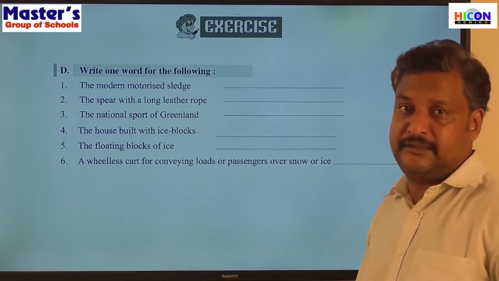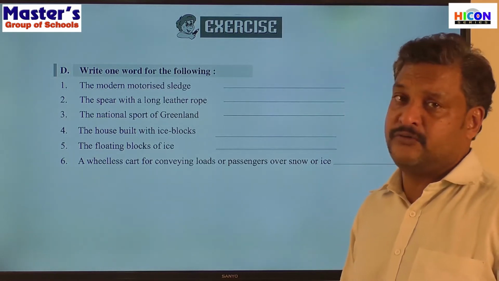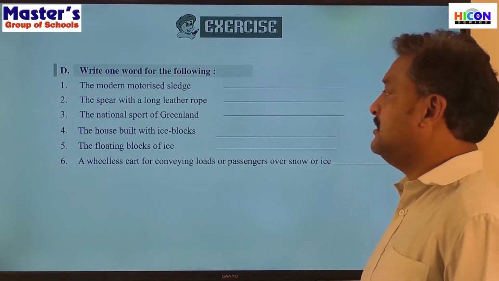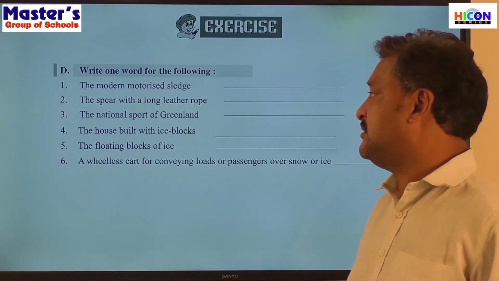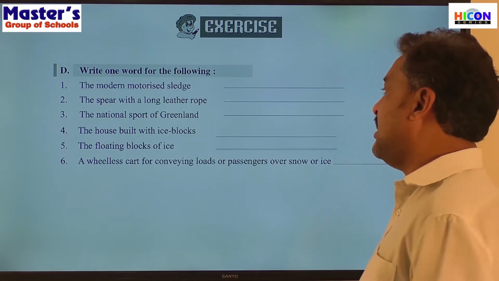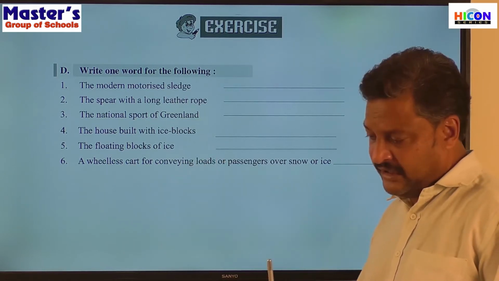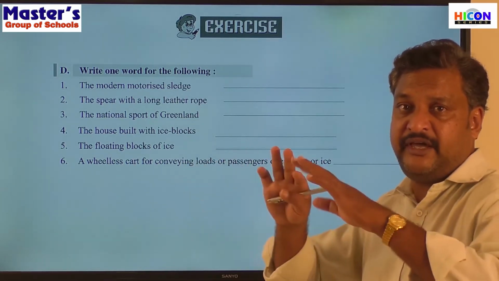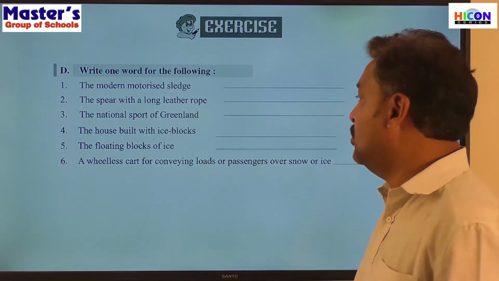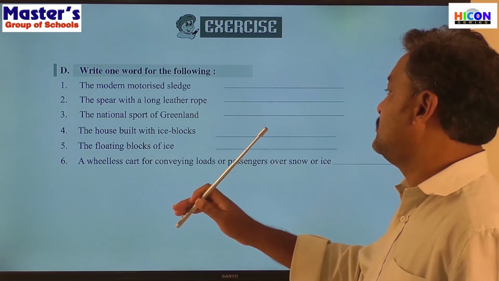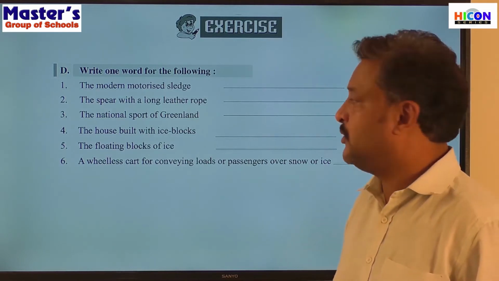National sport of Greenland. We have discussed this also in the lesson. They love playing football. So football is the national sport of Greenland and they play it on the ice fields, right? The house built with ice blocks. The huge ice blocks are cut and kept one above the other to make a dome-like house. What do we call that? Igloo, right? So the house built with ice blocks is called an igloo.